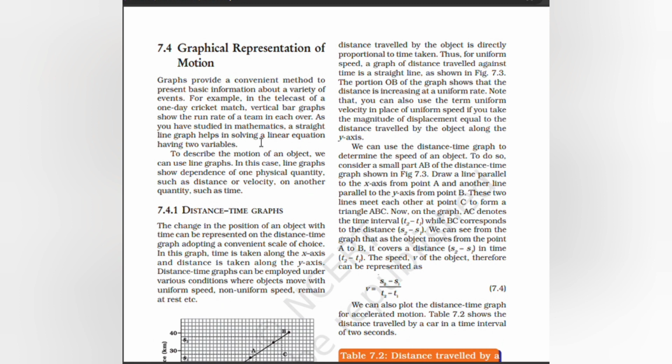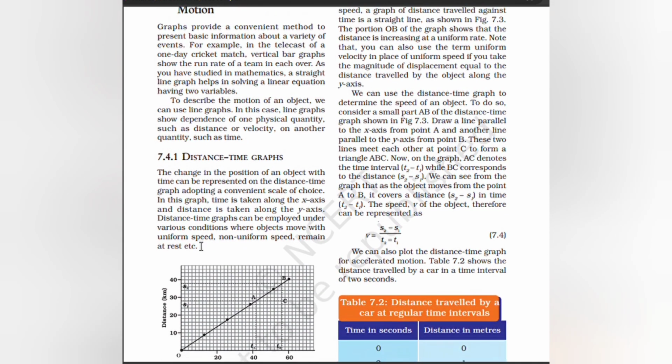As you have studied in mathematics, a straight line graph helps in solving linear equations having two variables. To describe the motion of an object, we can use a line graph. In this case, a line graph shows the dependence of one physical quantity, such as distance or velocity, on another quantity such as time. Distance time graph.